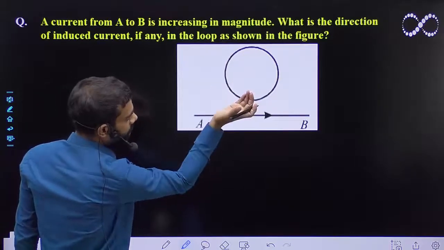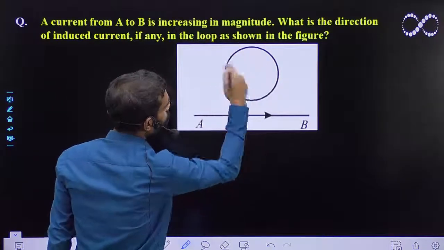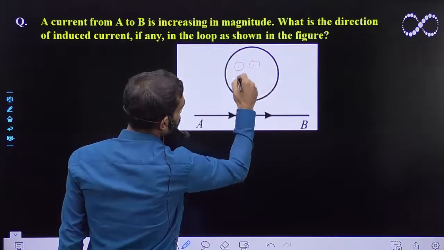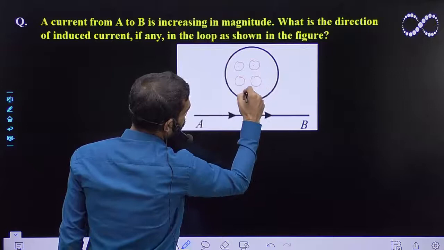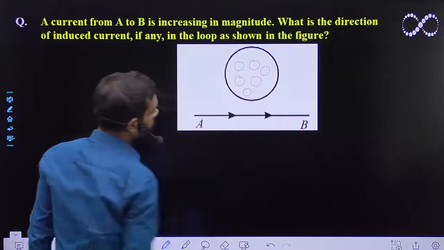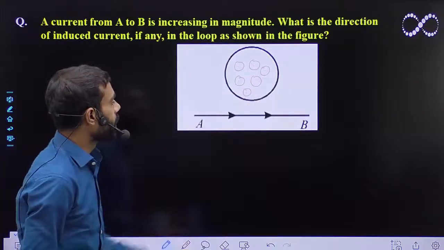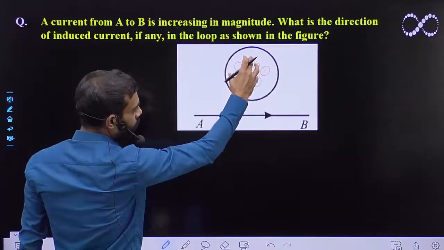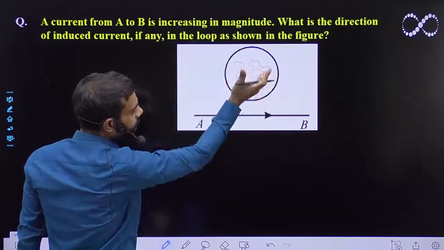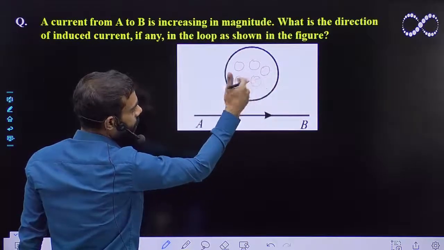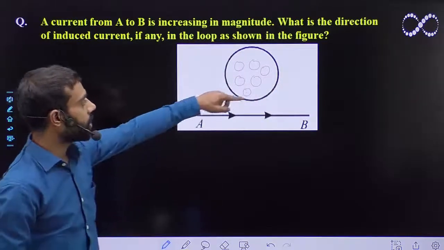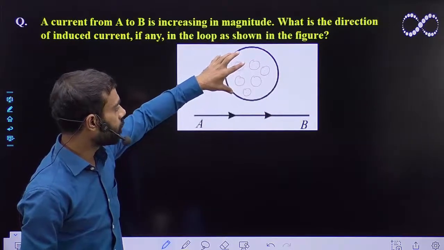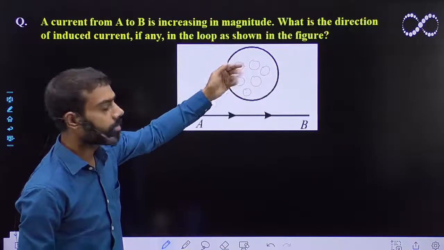it will come out of the plane of this loop, so the field will go something like this. Here it will be the magnetic field due to the current in AB. Now since the current is increasing in magnitude, the field which is coming out of the plane will also increase, and hence due to Lenz law, a current will get induced in this loop, which will try to oppose this increasing magnetic field.